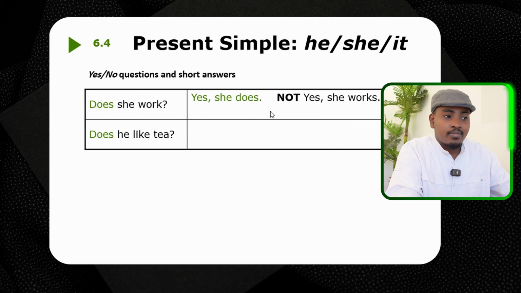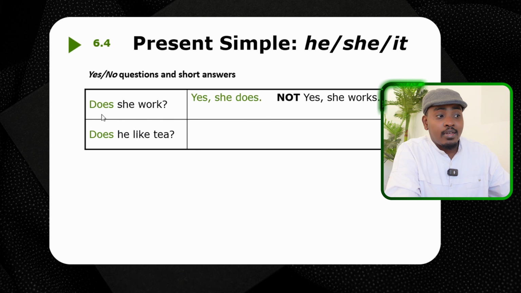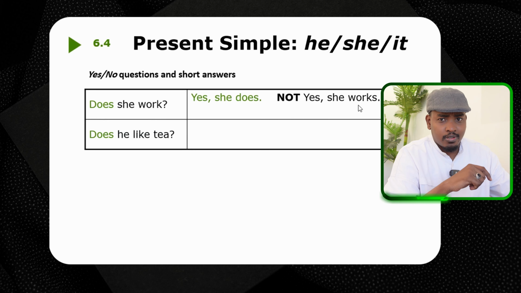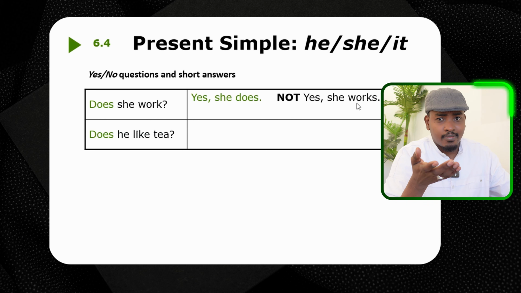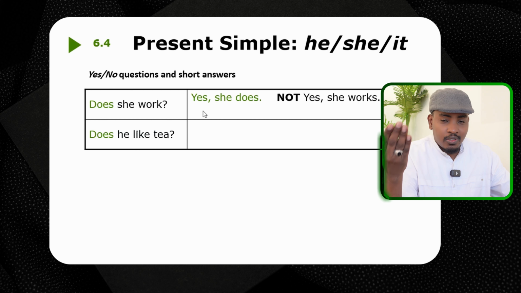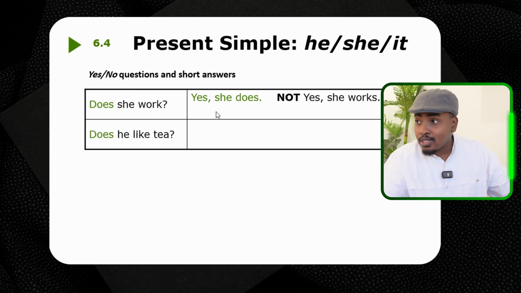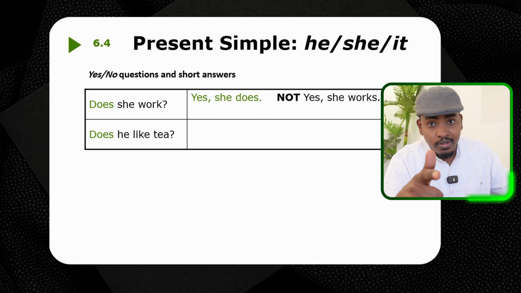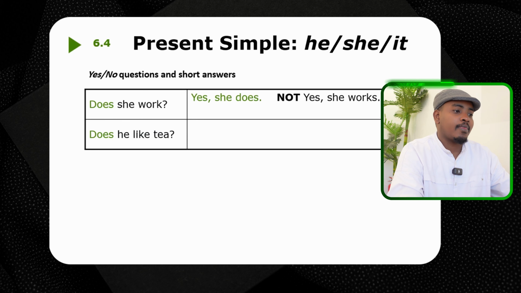No, he doesn't. Okay. So I say, does she work? You say, yes, she does. Don't say, yes, she works. Again, you repeat, right? So you say, yes, she does. Does she work? Yes, she does. Do you work? Yes, I do.